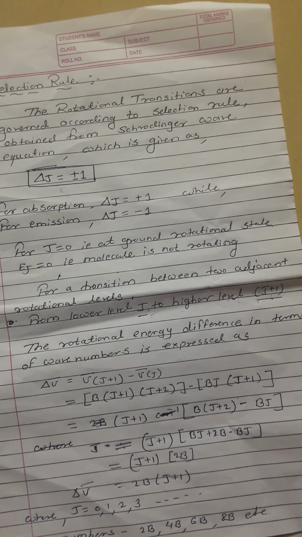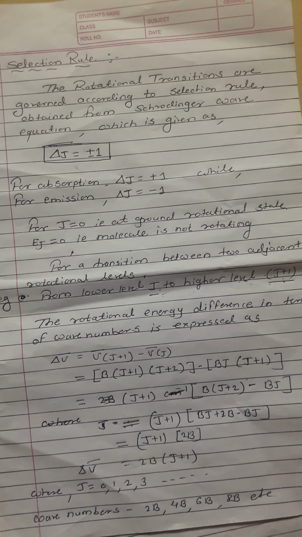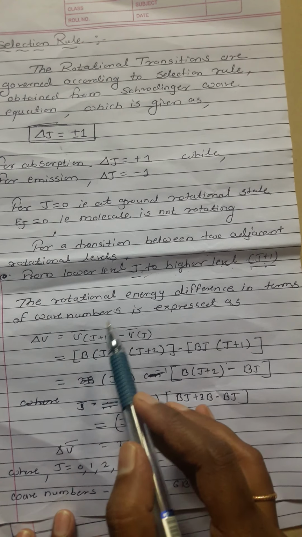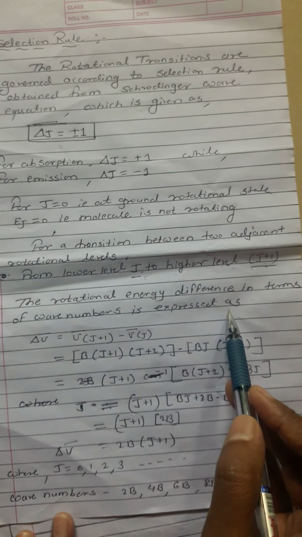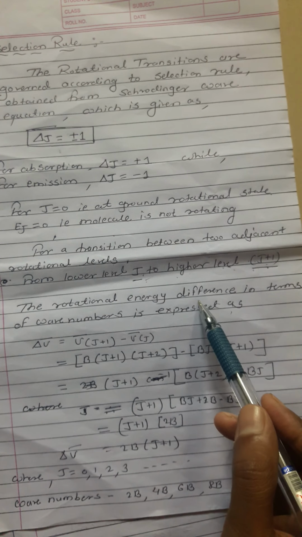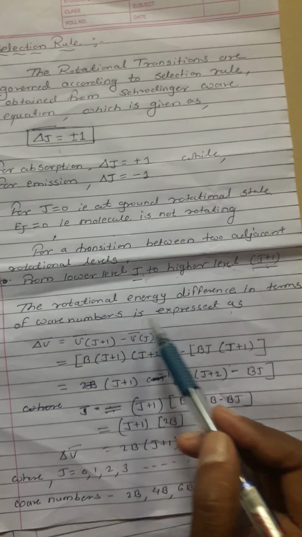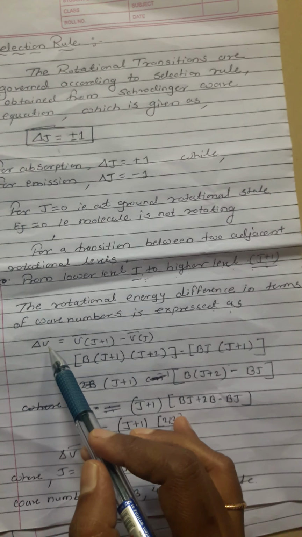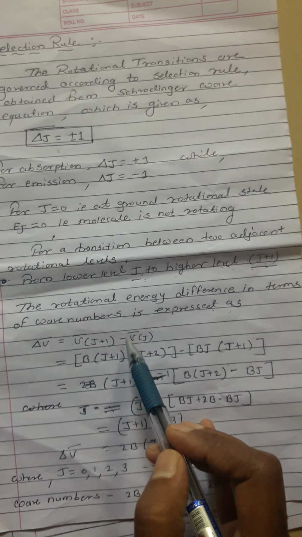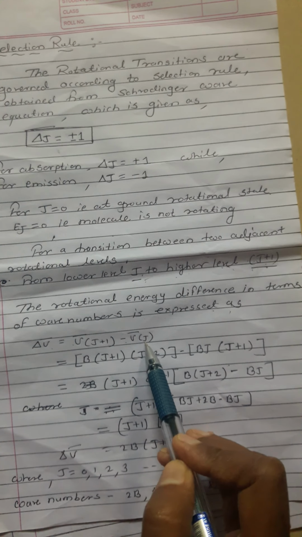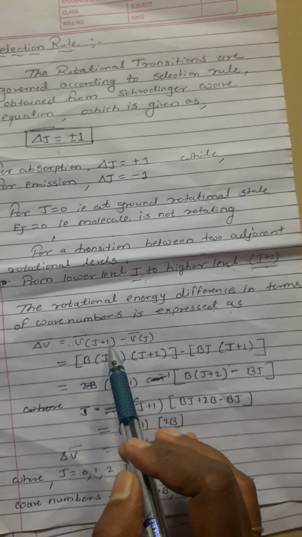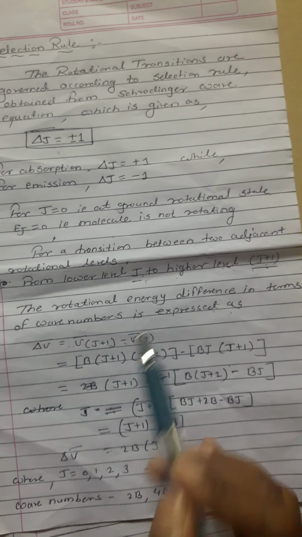The rotational energy difference in terms of wave number is expressed as delta nu bar is equal to nu bar J plus 1 minus nu bar J.